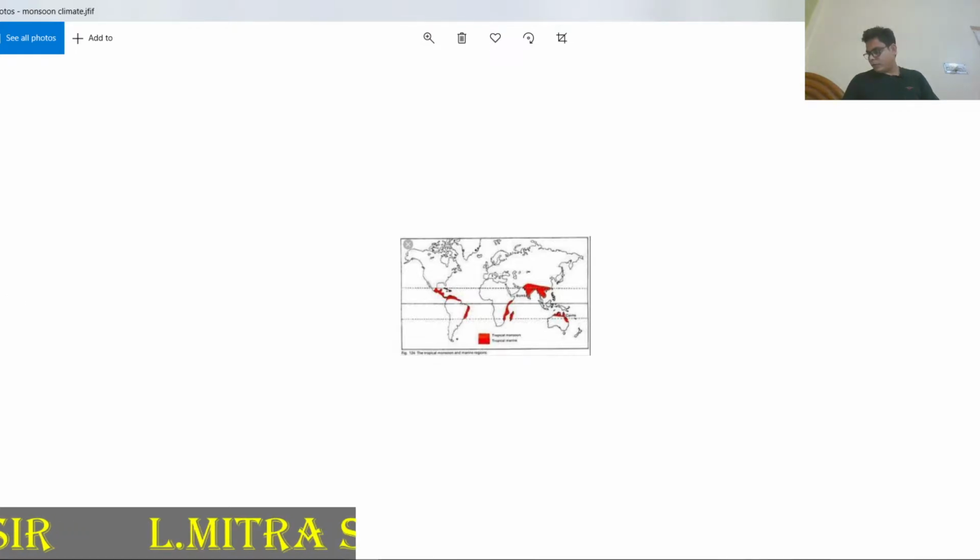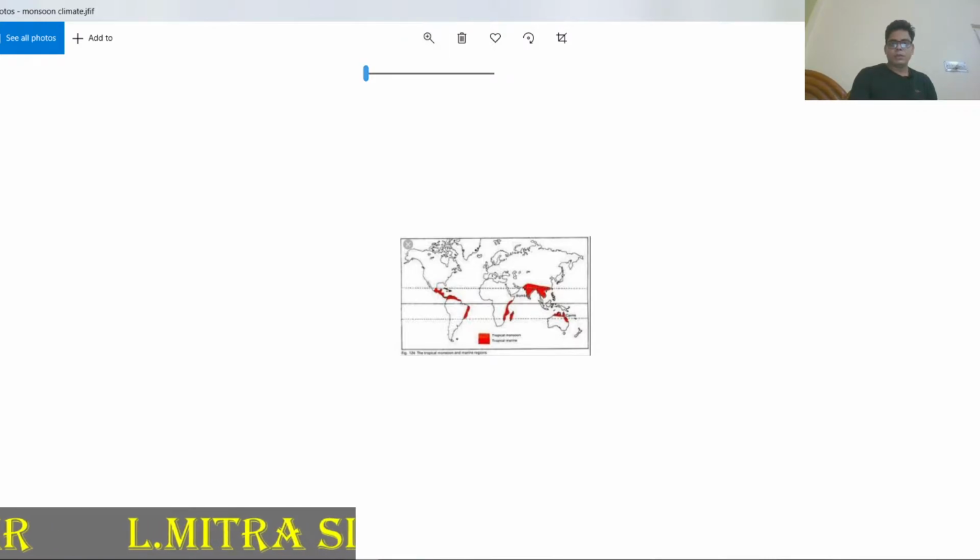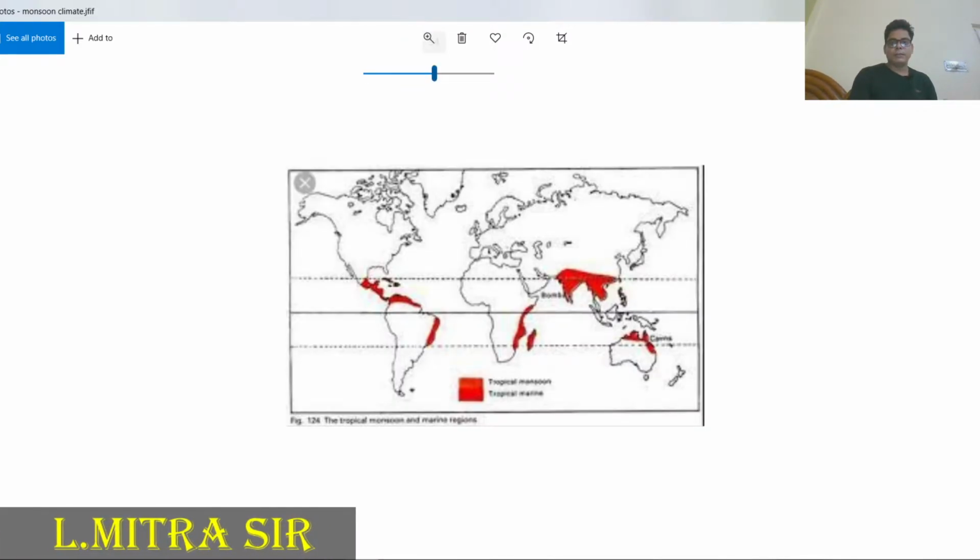The tropical monsoon type climate is found where there is differential heating of land and water, and a complete seasonal reversal of wind takes place. This area is considered the tropical monsoon climate area.